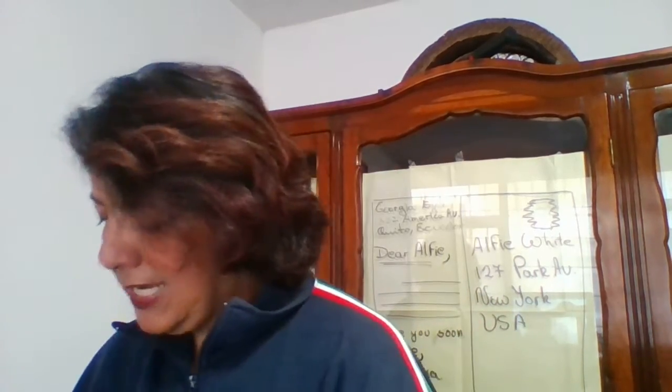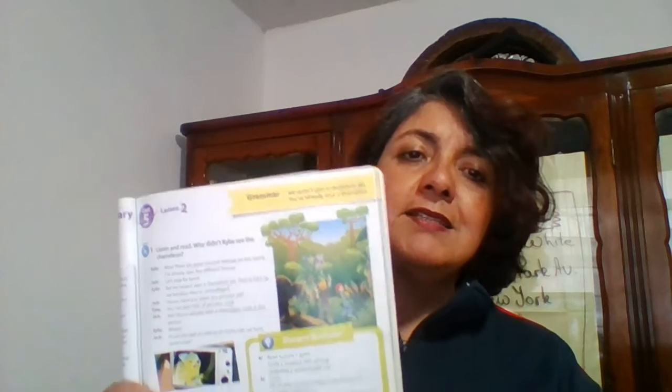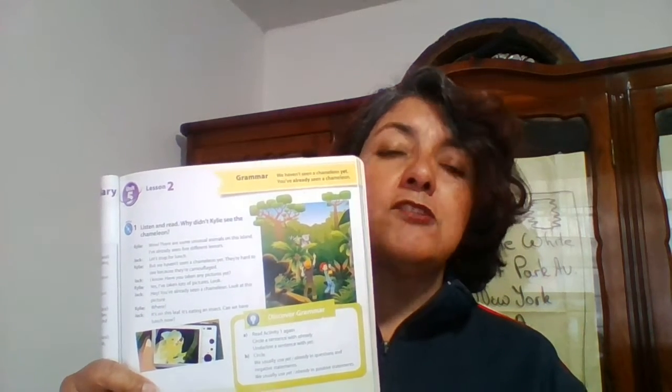Okay, last class we saw that Jack and Kylie were on an island. Yes, they were on the island. They saw a lot of unusual animals. For example, reptiles like what? Chameleons, crocodiles. They also saw insects like the bee. What did the bees do? They pollinate? Yeah, that's what they saw about them. All that kind of information we saw.